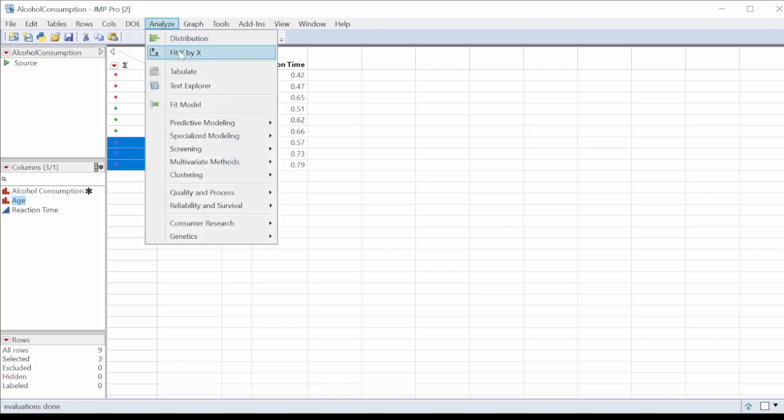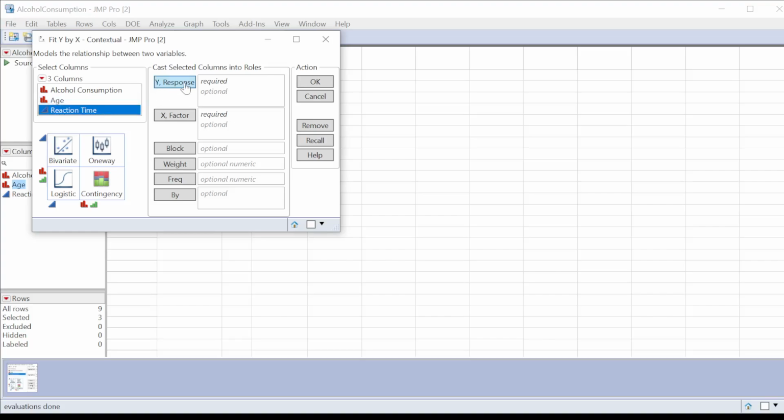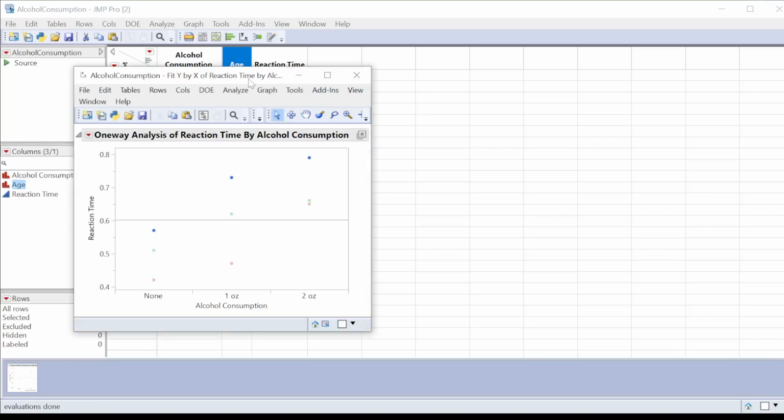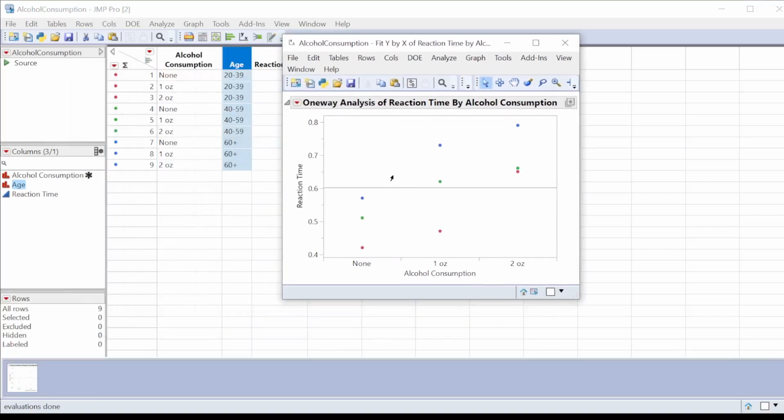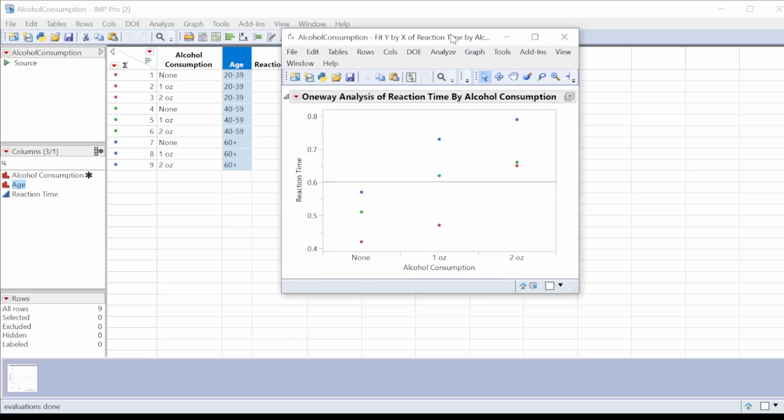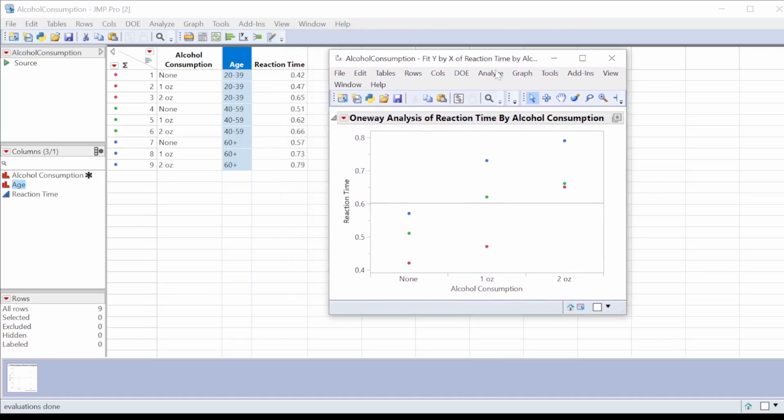Now when I make that graph, reaction time, alcohol consumption, what I want to be looking at here is the red to red to red, the green to green to green, and the blue to blue to blue. I want to actually be looking at those within their colors.